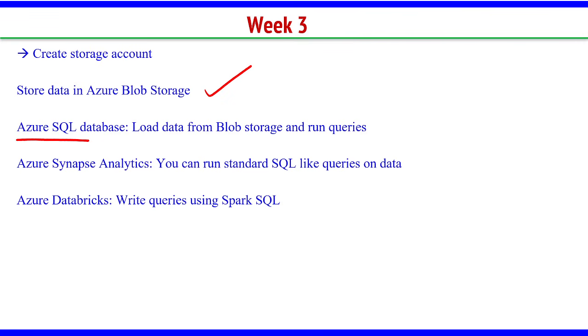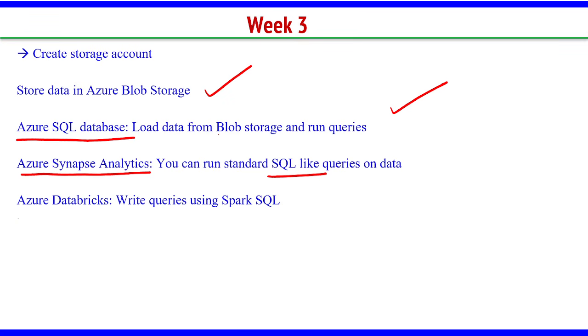Then the first one is Azure SQL Database. It is a direct service. What can you do? You have to load your data from the blob storage into this SQL database, and then you can run queries. So create one CSV file, throw it into Azure Blob Storage, then go to this SQL database service, load the data and run the queries. The second one is Azure Synapse Analytics. In this also you can write SQL-like queries on the data. You can load your data from the blob and run the queries.